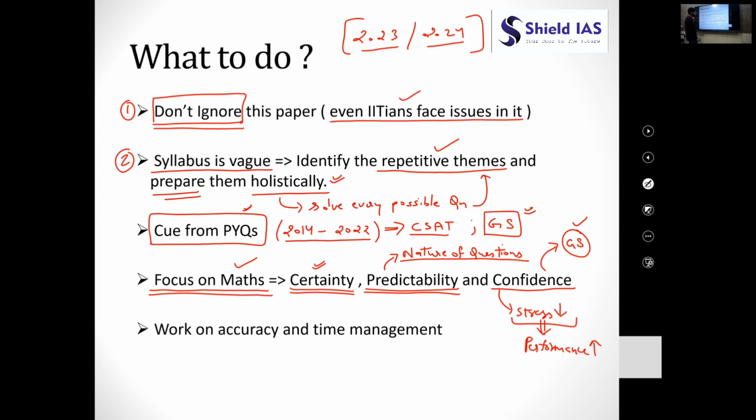After this, what one must do is work on accuracy. In maths, even if you are certain about what themes would come, and even if you have prepared them holistically, there is always a chance of calculation mistake. So you have to work hard on your accuracy and time management. Why should we manage our time really well?